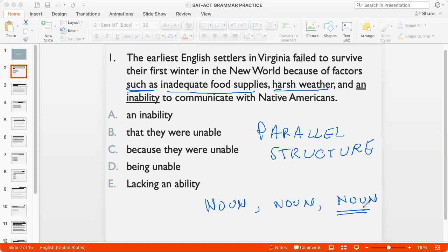So basically parallel structure means that if I have several items in a list, then every item should follow the same grammatical structure. And since inability is a noun, the noun form of the adjective unable, that would be the right answer. So there's no change here. If you look at other options, because they were unable, being unable, lacking in ability, none of them are nouns, right? The only option that is a noun is option A.